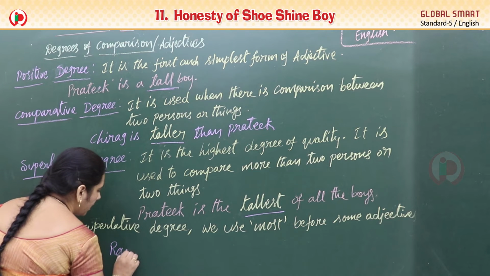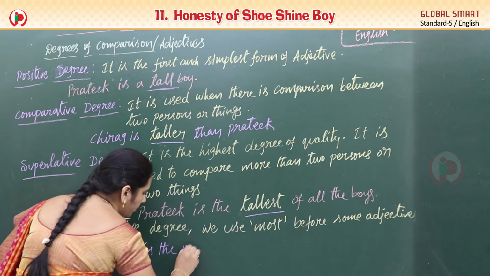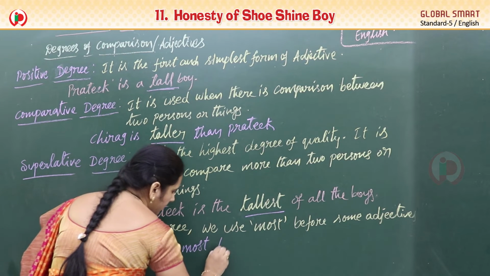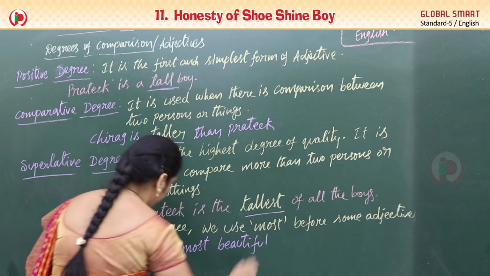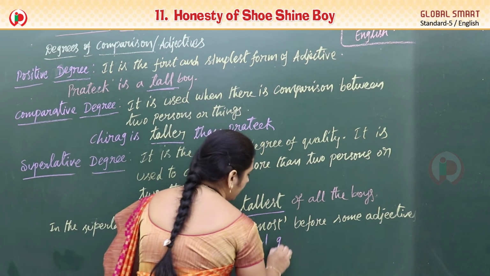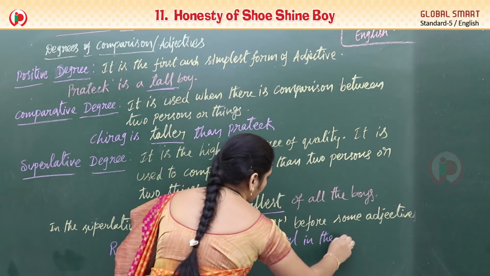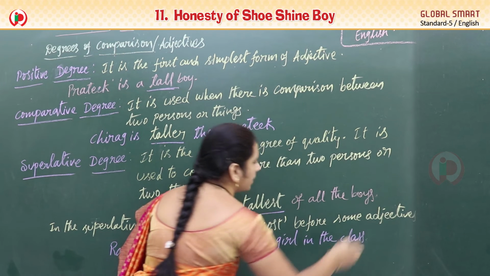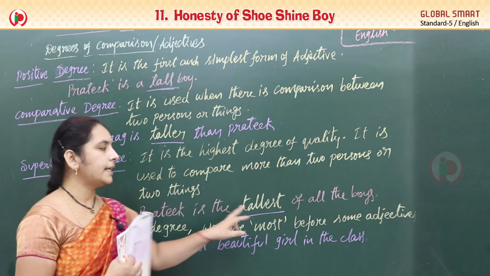Suppose, Rani is the most beautiful girl in the class. Understood? So some of the words we get with most, some words we get in the est form.